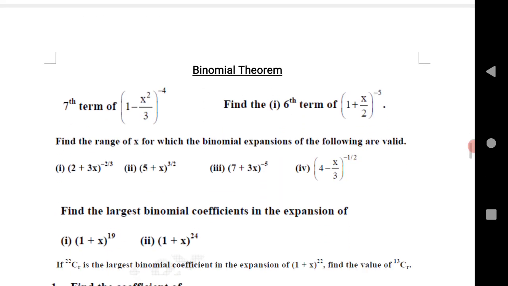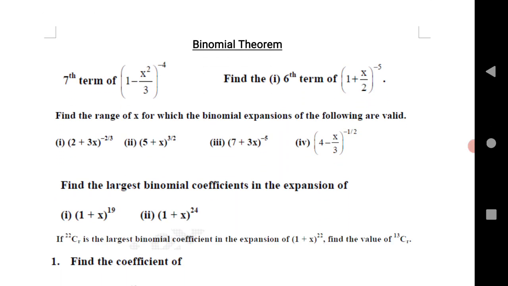Let us go to the next chapter. Binomial theorem. I am telling the AP students that binomial theorem is deleted for you, so don't practice VSAQs from the binomial theorem. TS students, this is very important for you.